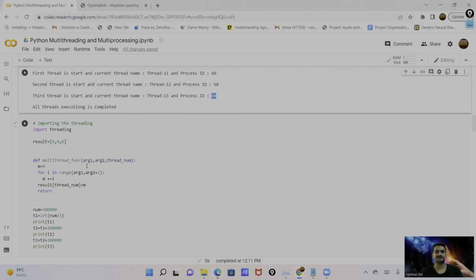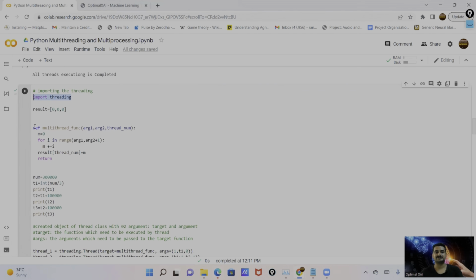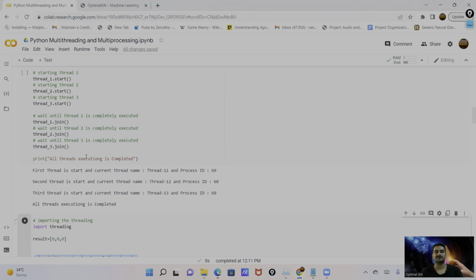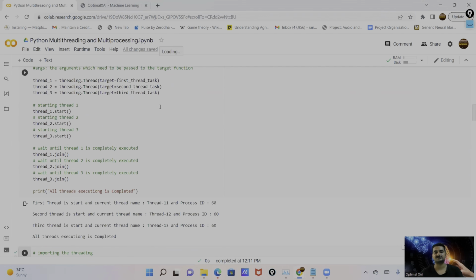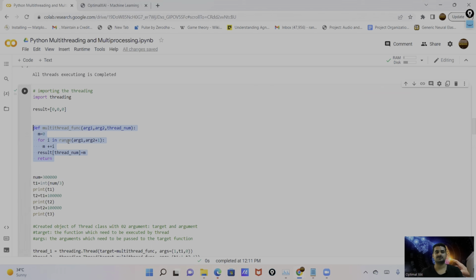And let me move to another example. So in this example, again, I'm importing the threading module, and here I'm running a single function. In the previous example, I ran three separate functions on separate threads, but here I'm running the single function on three separate threads. And here basically I'm performing a computation. First, I'm dividing the data into three sections, and then I perform the summation of those three sections.